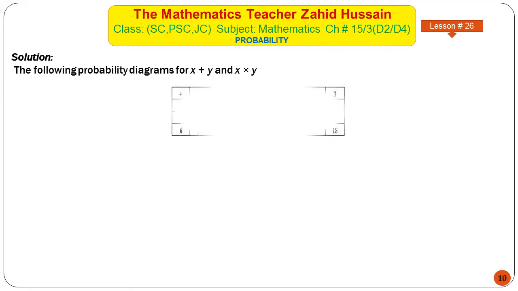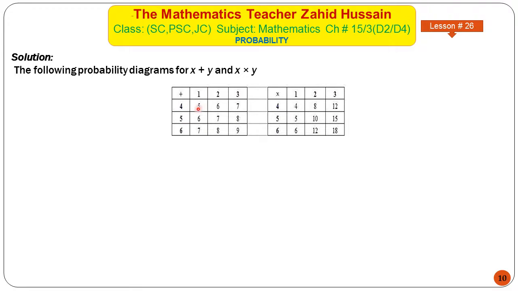The following possibility diagram for X and Y. Look, 4 plus 1 is 5, 4 plus 2 is 6, 4 plus 3 is 7. 5 plus 1 is 6, 5 plus 2 is 7, 5 plus 3 is 8, 6 plus 1 is 7, 6 plus 2 is 8, 6 plus 3 is 9. 4 multiplied by 1 is 4, 4 multiplied by 2 is 8, 4 multiplied by 3 is 12, 5 multiplied by 1 is 5, 5 multiplied by 2 is 10, 5 multiplied by 3 is 15, 6 multiplied by 1 is 6, 6 multiplied by 2 is 12, 6 multiplied by 3 is 18. So this is the completion of the possibility diagram.